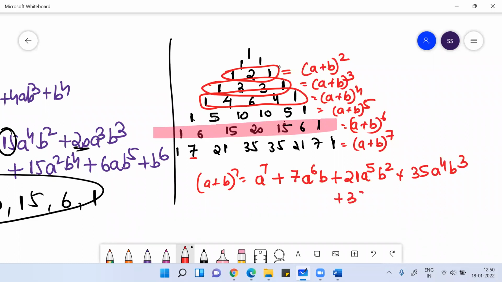Then again 35, a^3 b^4. Then again after that 21, a^2 b^5. Then 7, a b^6, plus b^7. So you can do this in this way. Your expansion, binomial theorem, Pascal triangle, all big words will look very easy for you.